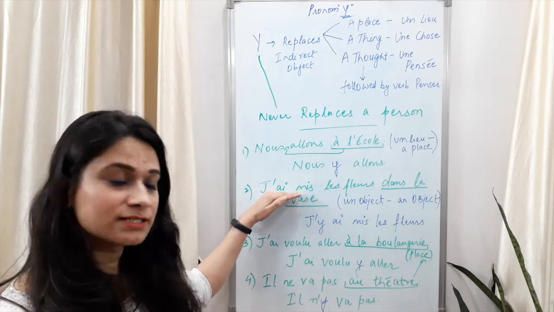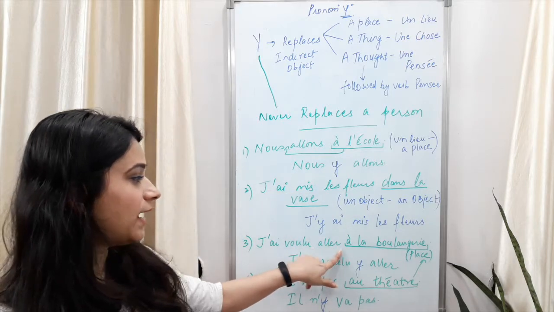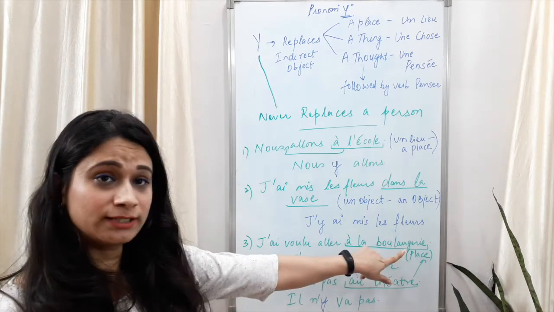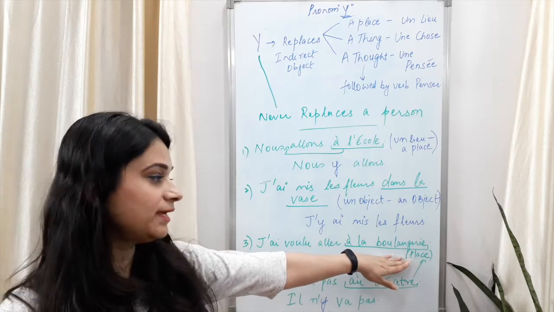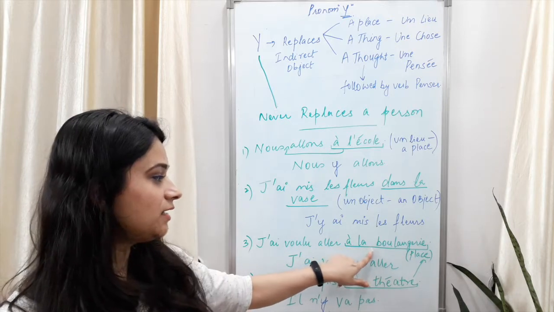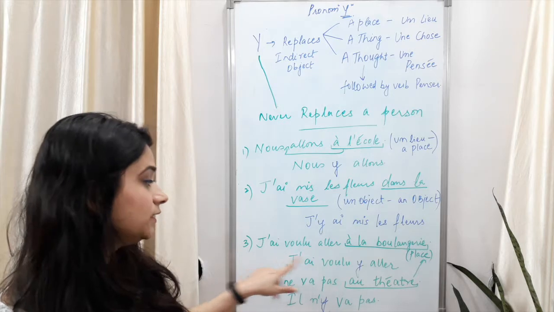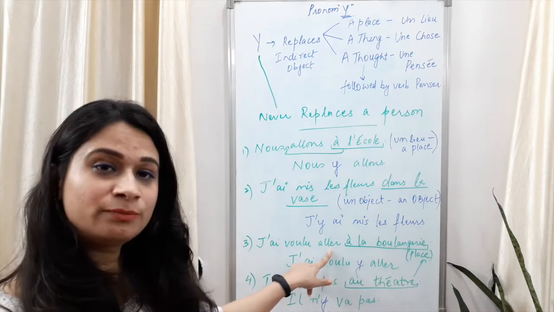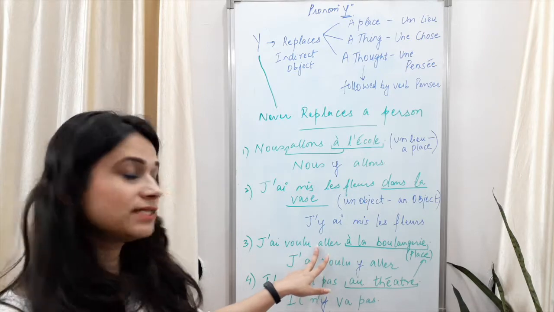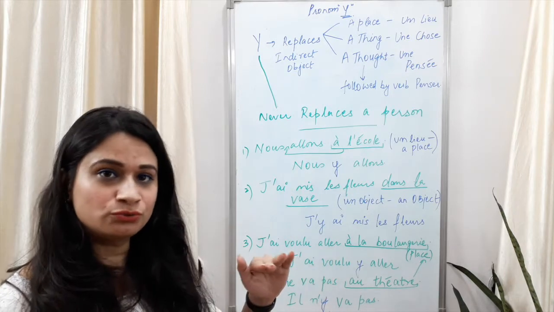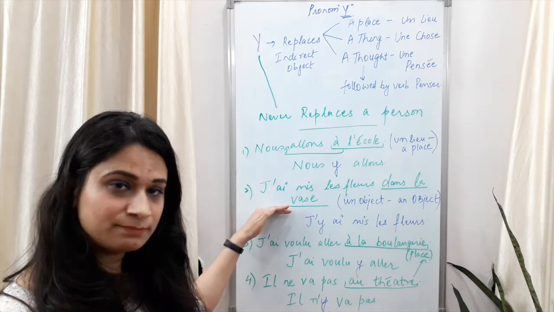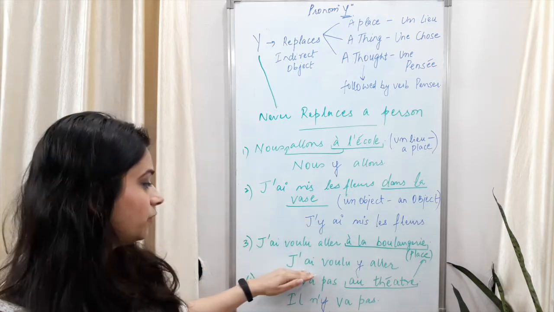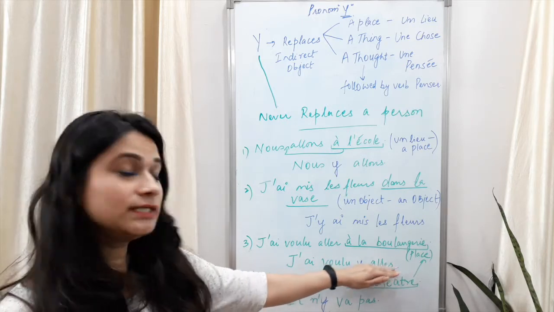This was our passé composé. J'ai voulu aller à la boulangerie. Now what is boulangerie? That is a place. So we are going to replace à la boulangerie with pronoun y. Now if we have one participe passé and the other verb in infinitive form, we are going to place our pronoun y in between the two. But when we had a proper participe passé, then we placed our pronoun y before the auxiliary verb. Now it comes: j'ai voulu y aller.